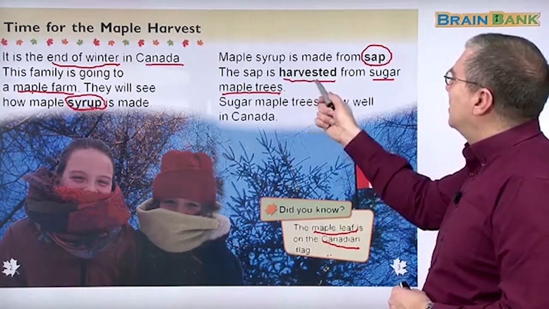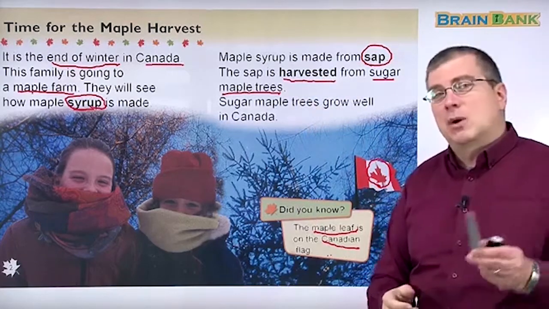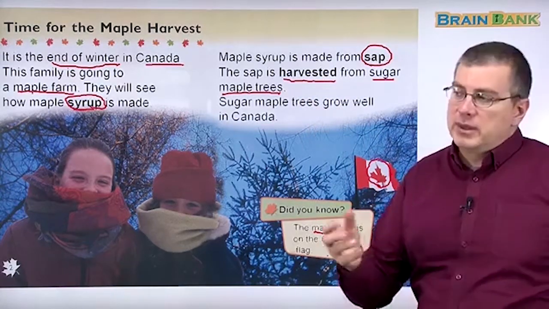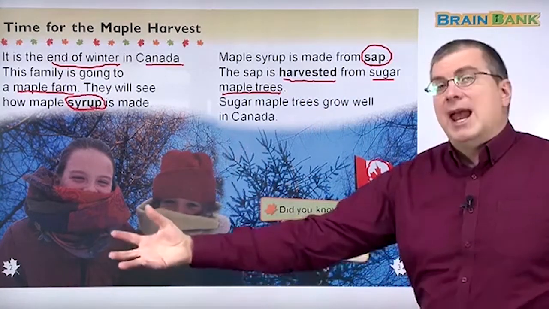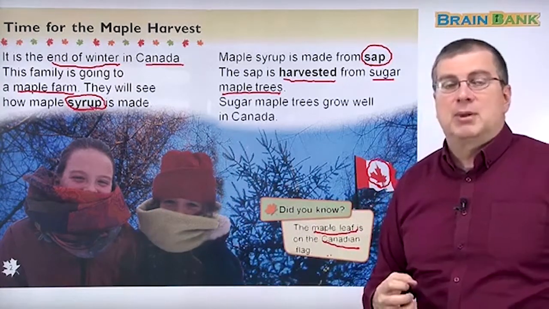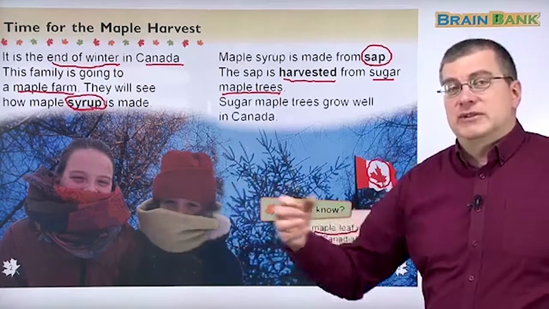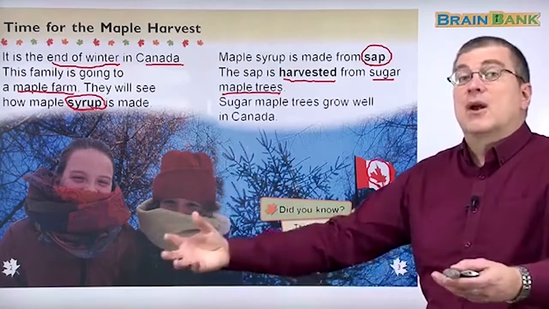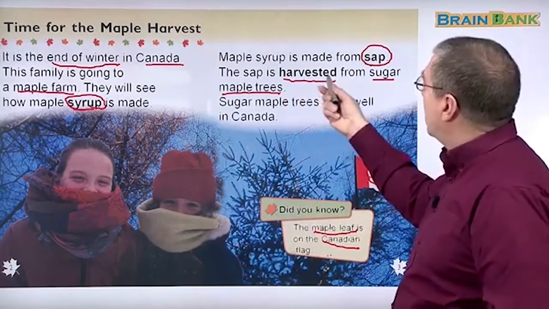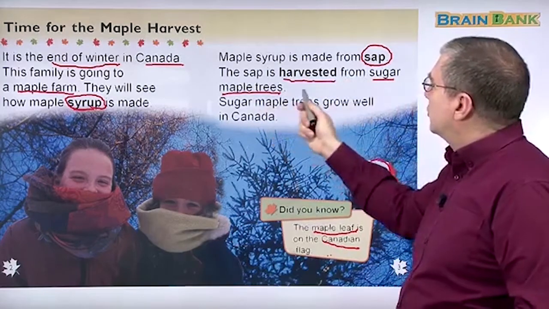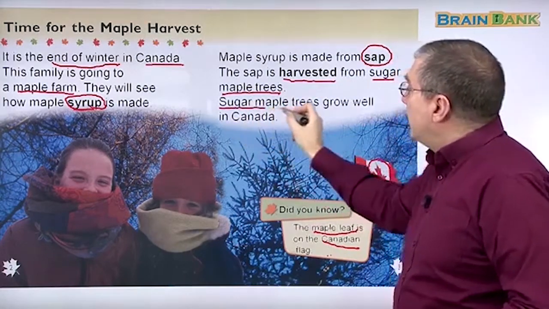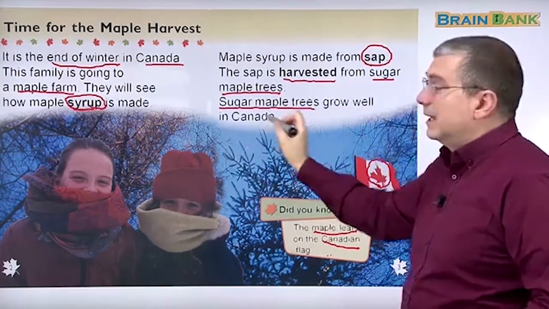But anyway, the sap is harvested. Remember that word I taught you? Harvested. It's when the farmer goes into the field and takes the food from the plants or whatever they're growing, right? So they harvest the food, they get the food from the plants. So the sap is harvested from sugar maple trees. Sugar maple trees grow well in Canada.